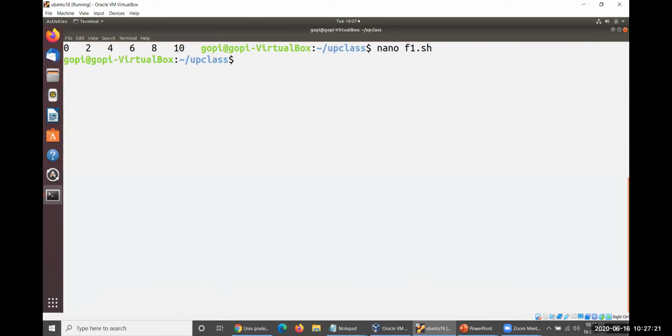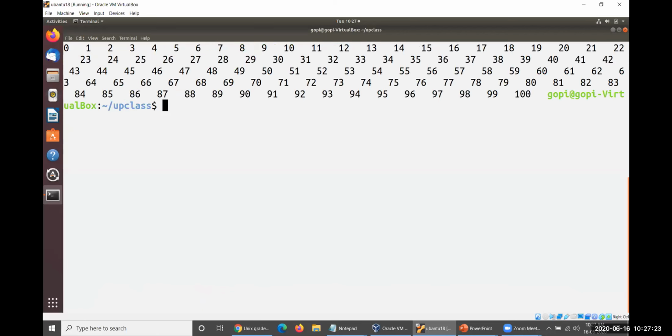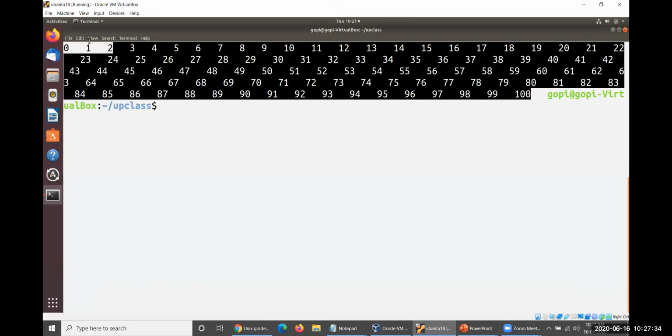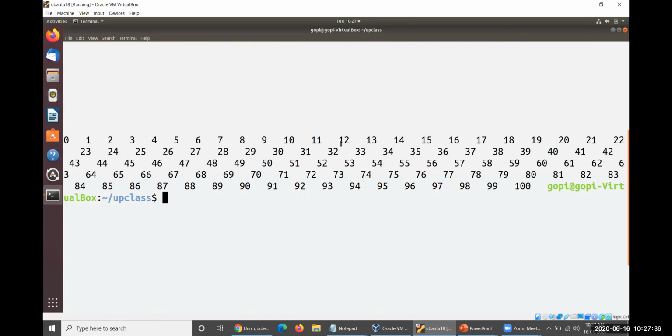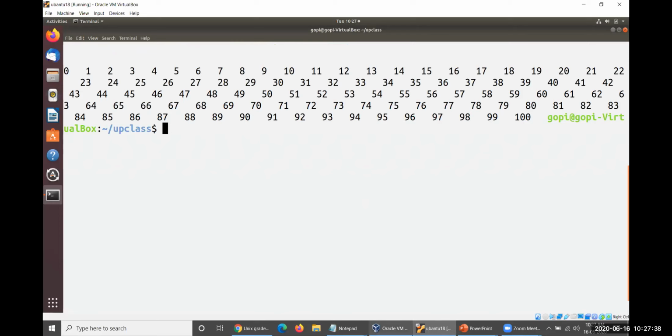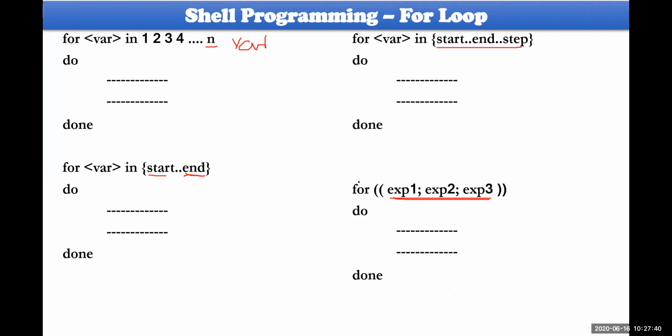There is no problem. You could execute everything here. You can see 1, 2, 3, 4, 5, 0 to 100 has been generated here. Like this, you could generate your values. These are the 4 different kinds of syntaxes which are available here. So using these 4 syntaxes, yes, you can.